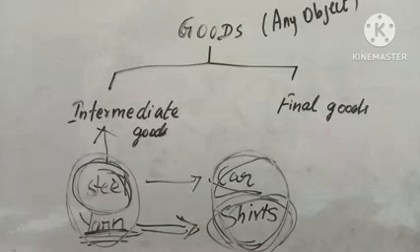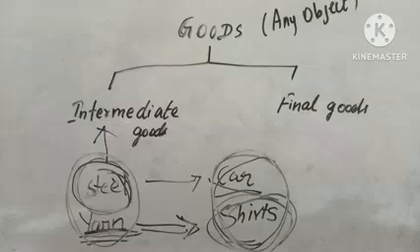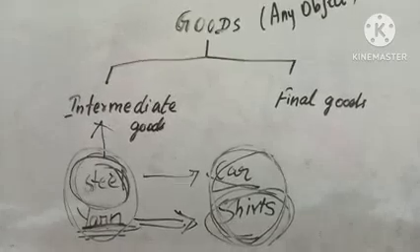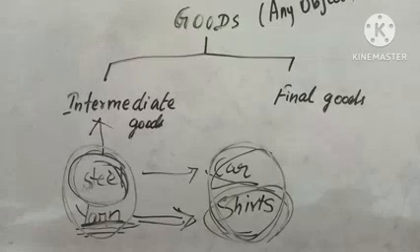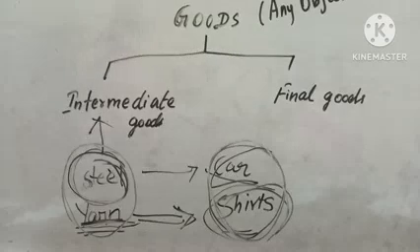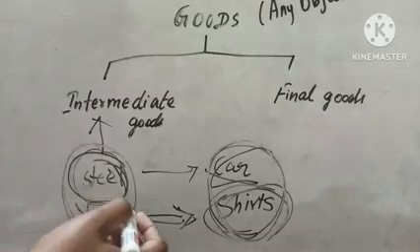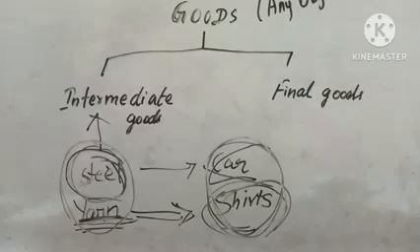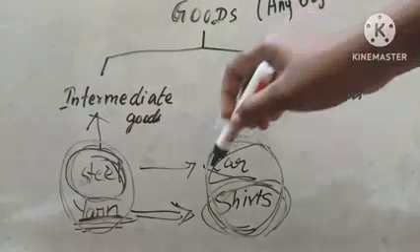When we talk about the production in the country, which of the goods should we take, intermediate or final goods, students? Can you give the answer? Suppose I take the value of steel produced in the country, and then again I take the value of car produced in the country.